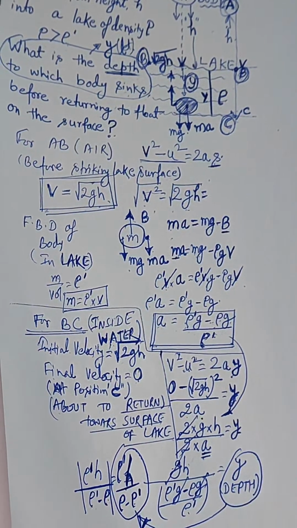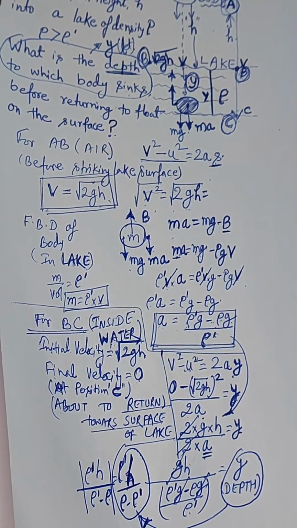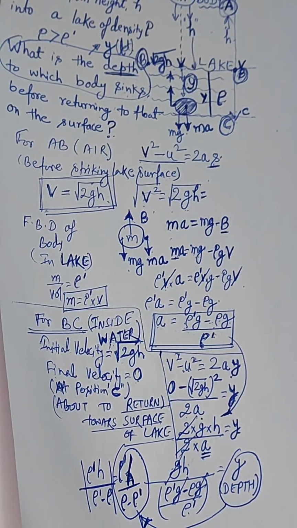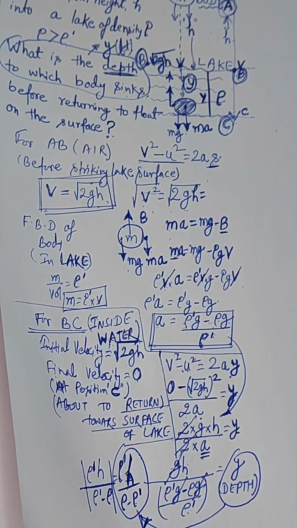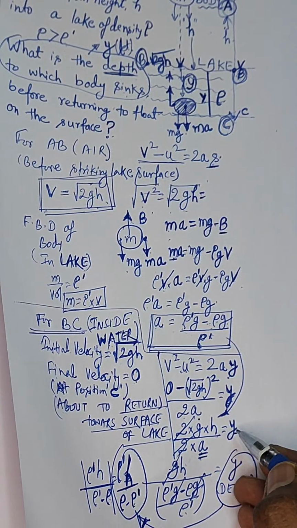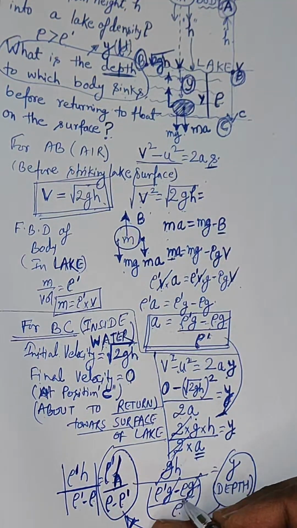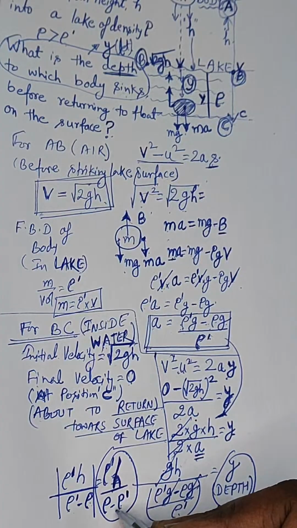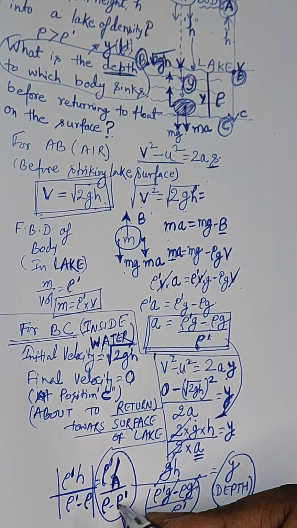We need to understand that the velocity at maximum depth and the displacement is negative over here, so that's why a negative sign is introduced, and this displacement going into the negative sign is also considered. So instead of rho dot minus rho, it becomes rho minus rho dot.